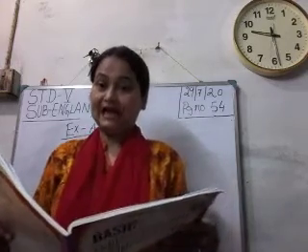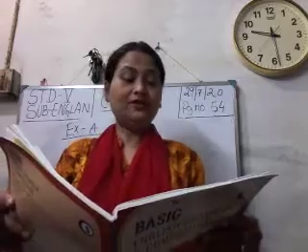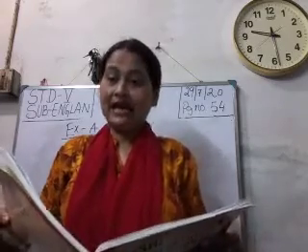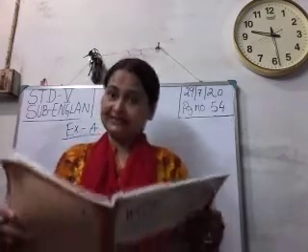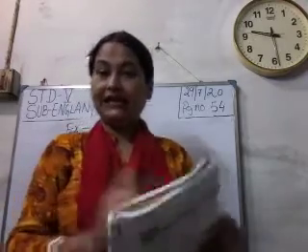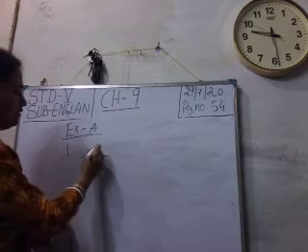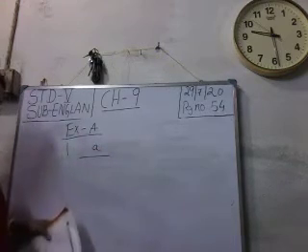As we have seen, "as" means it will be of positive degree. So a tiger is as ferocious as. Which option will be the correct one? In number 1, option A is the correct answer.